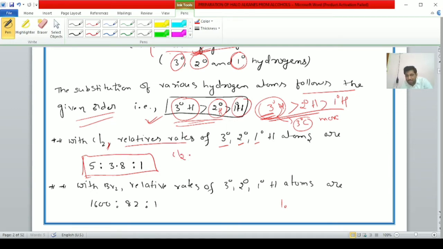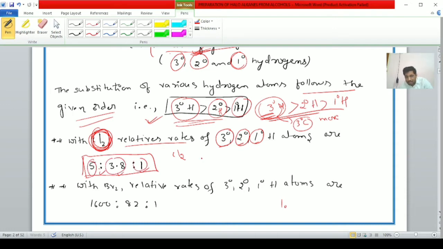Here, halogen substitution takes place with chlorine on alkanes. Then what happens, student? The relative rates of tertiary, secondary, and primary are 5 is to 3.8 is to 1. Here, with chlorine, it is the rate of the substitution. Just now we discussed that the percentage of relative abundance of isomeric haloalkanes depends upon the nature of the halogen atom. Here chlorine is present.